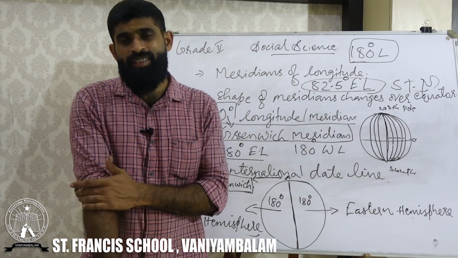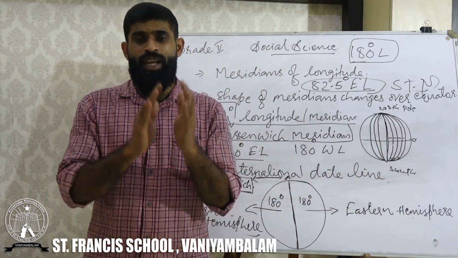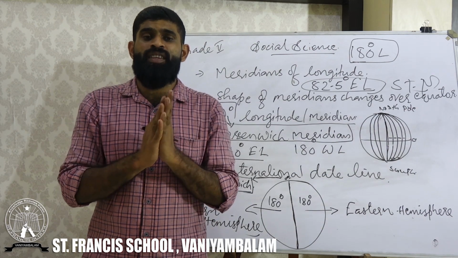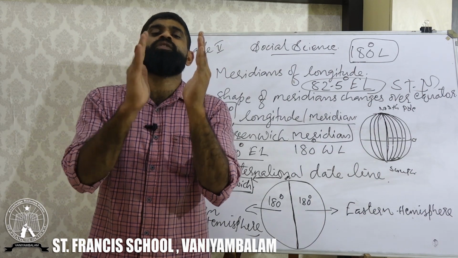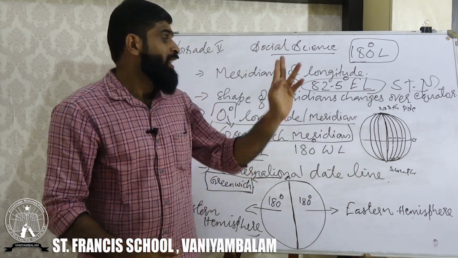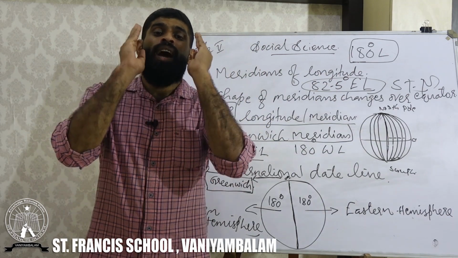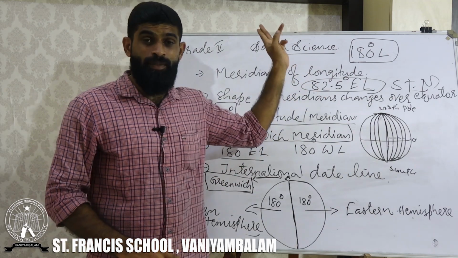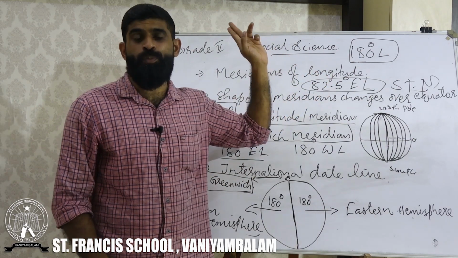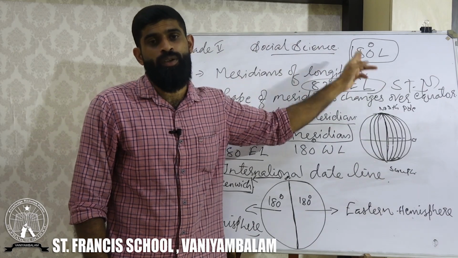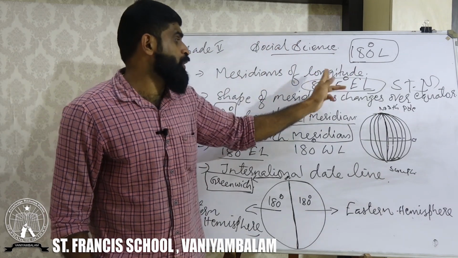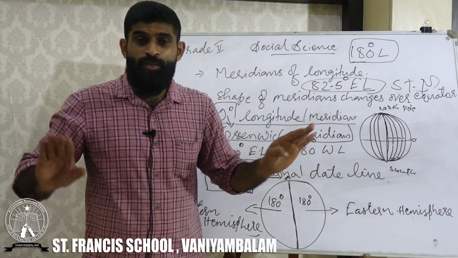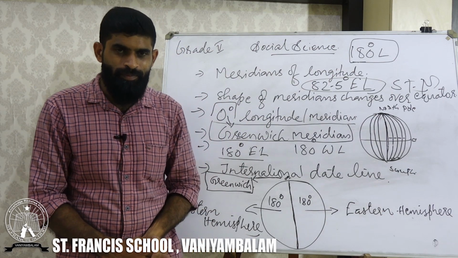Standard meridians are the meridians used by various nations for fixing a uniform time for their country. India's standard meridian, as per the government's instruction, is 82.5 degree east longitude.